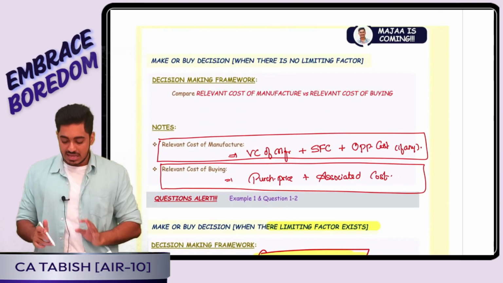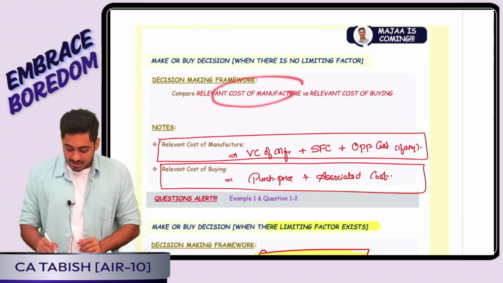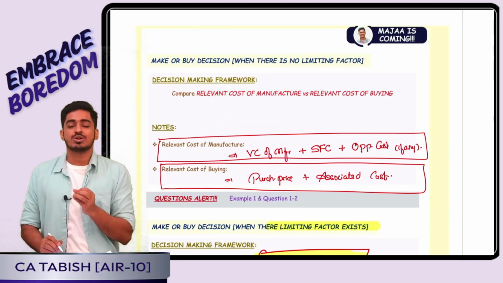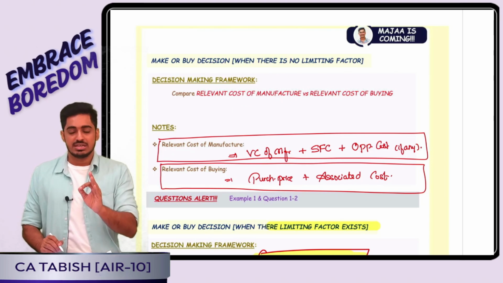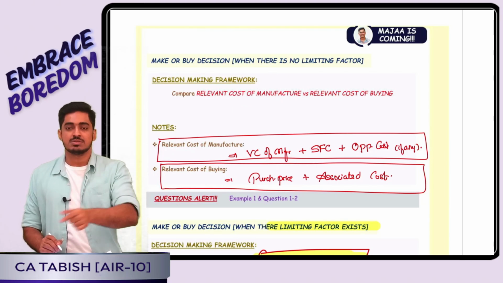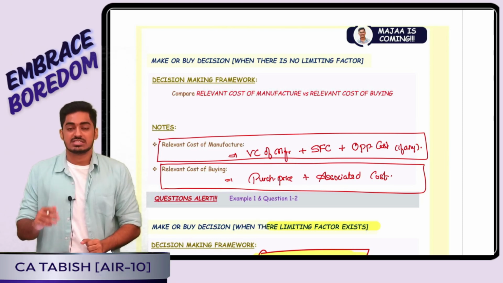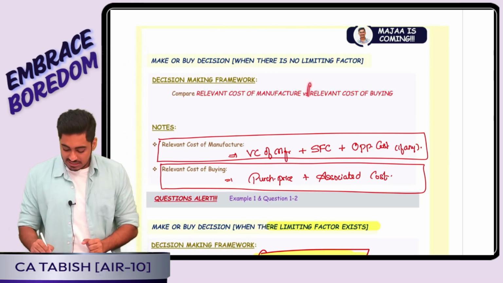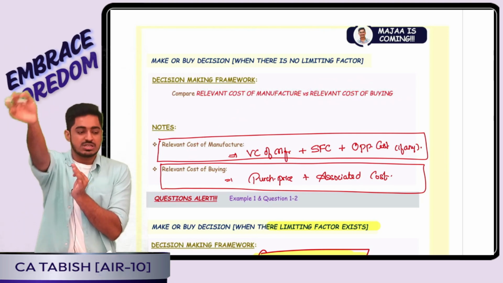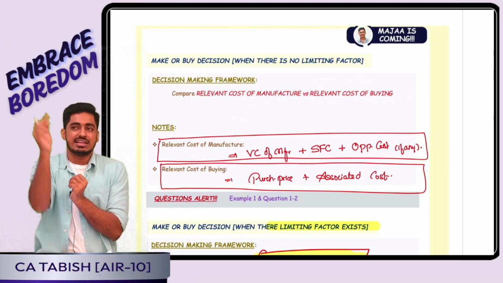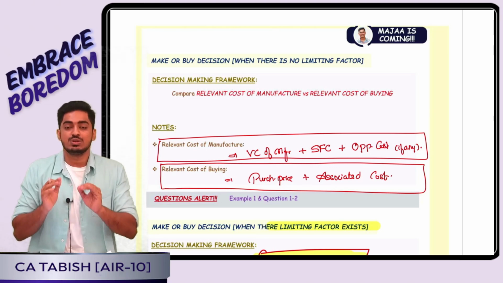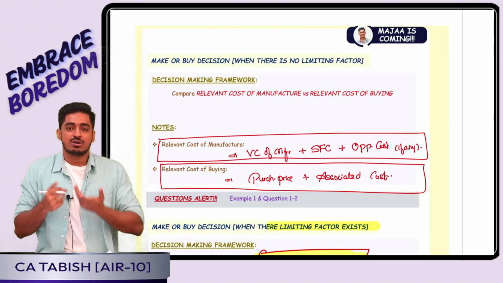Step number 1, I will calculate the relevant cost of manufacture. If I manufacture the component in-house, what all cost will I be incurring? It is nothing but the marginal cost, that is variable cost, plus specific fixed cost, plus opportunity cost effect. Now step number 2, I will calculate the relevant cost of buying. If I decide to purchase the component from outside, ideally I will have to pay the purchase cost plus sometimes some associated cost. Now using this, I will take a decision. How do I take a decision?